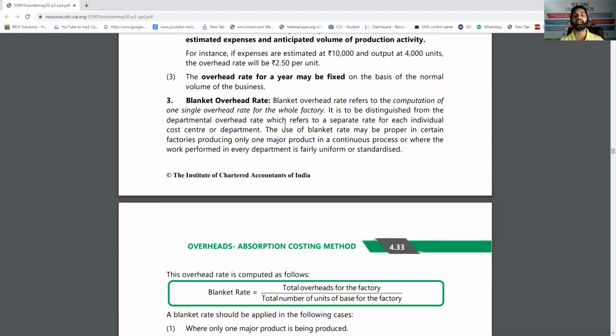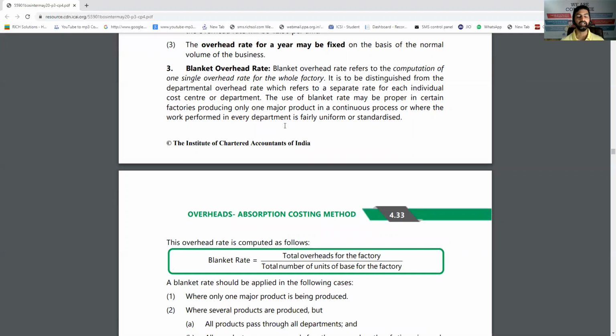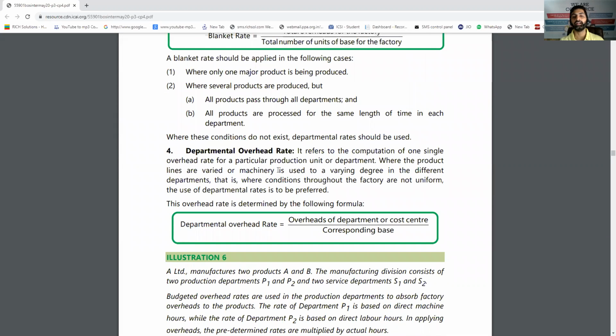And blanket overhead rate, when the organization does not have different departments, or even if it has some departments, all the departments are the same. Like all the departments are machine oriented or all the departments are labor oriented. In that case, we use this common rate for all the departments or the whole organization. That means total overhead of the whole organization divided by, let's say, total machine hours of the whole organization. Blanket rate, same rate applicable to all. And it is challenged by departmental overhead rate or multiple rate system. That means if the departments have different natures, for example, out of 10 departments, 6 are machine oriented, 4 are labor oriented.